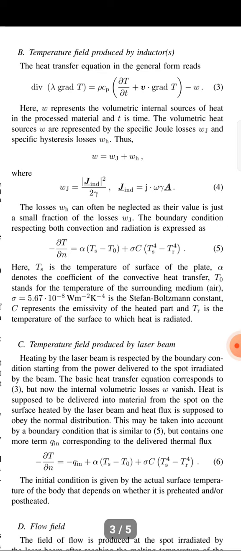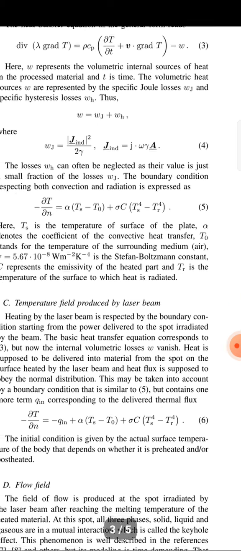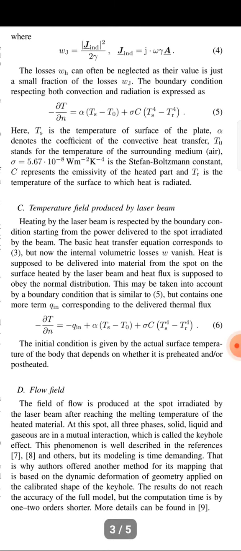Ts is the temperature of the surface of the plate, alpha denotes the coefficient of convection and heat transfer, T0 is the temperature of the surrounding medium, air, and sigma is the Stefan-Boltzmann constant. C represents the mass of the heated part. Tr is the temperature of the surface which is heated. C. The temperature field produced by the laser beam.